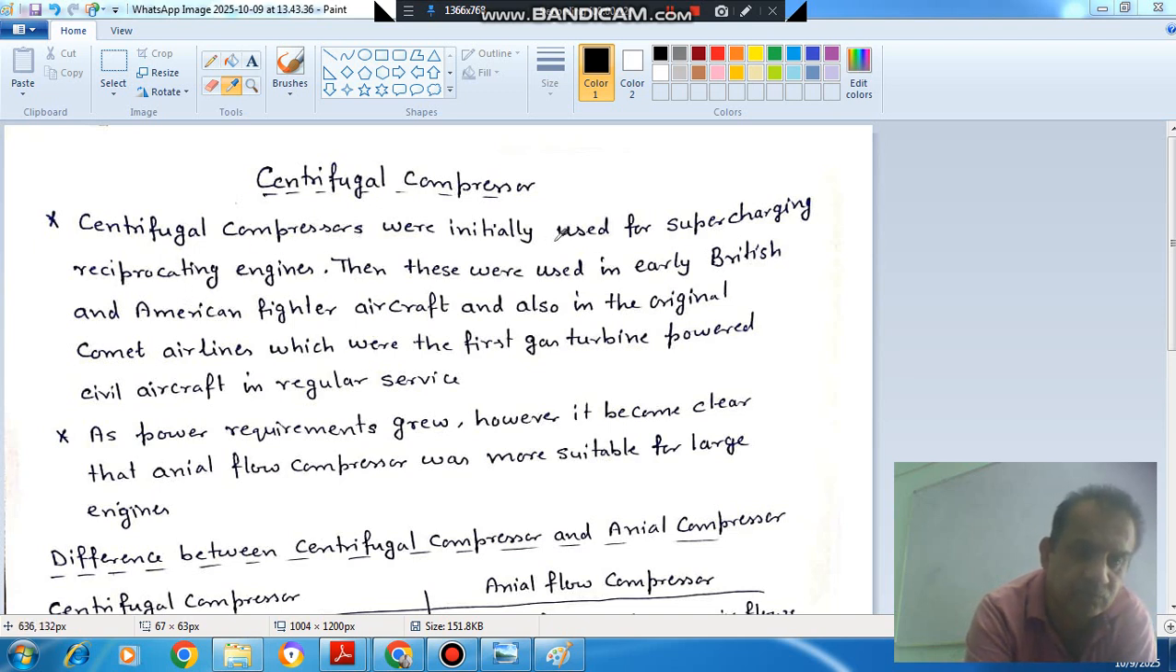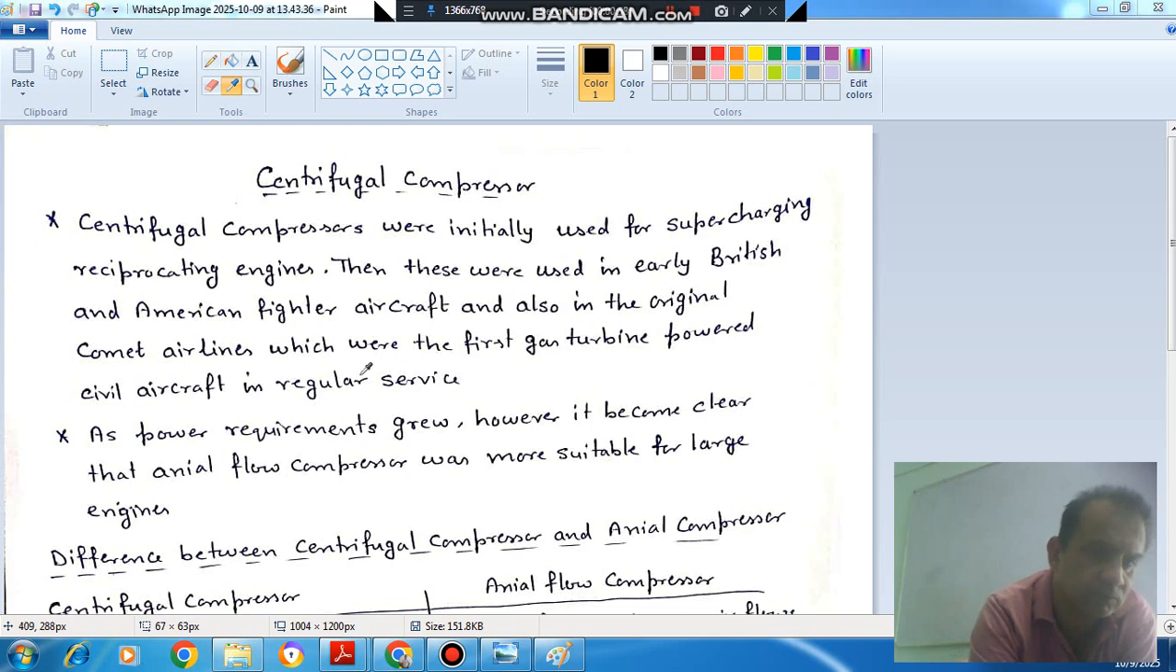Centrifugal compressors were initially used for supercharging reciprocating engines. So these compressors were used initially for reciprocating engines for supercharging. Then these were used in early British and American fighter aircraft and also in original Comet Airlines, which were the first gas turbine powered civil aircraft in revolution. So these are also used in fighter aircraft as well as in civilian aircraft.